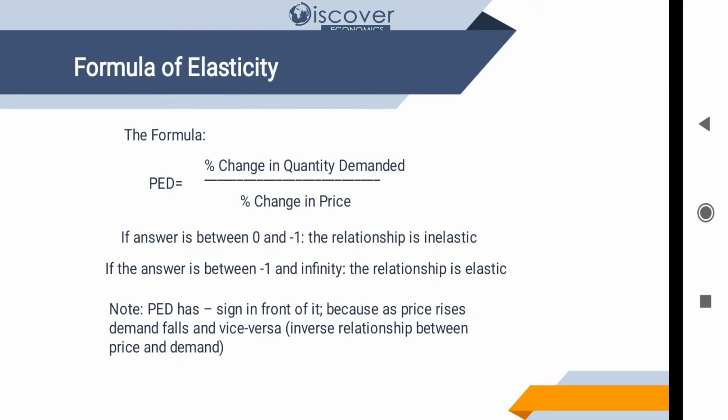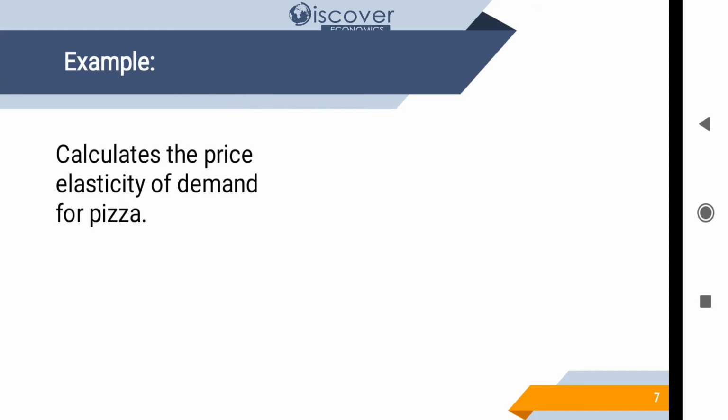Note down that price elasticity of demand has a negative sign in front of it, because as price increases, demand falls. So we know that. This is why whenever we do the calculation, the answer will have a minus sign with it, and it will show the negative slope of price with quantity demanded. Now let's do the calculation.